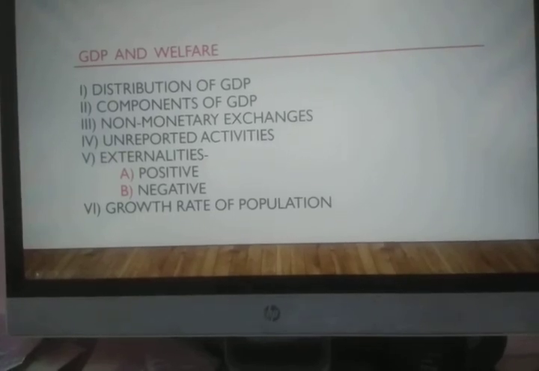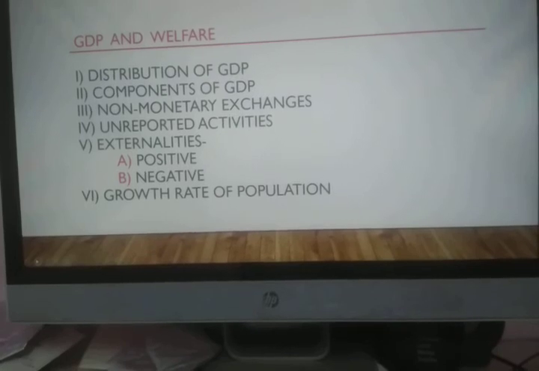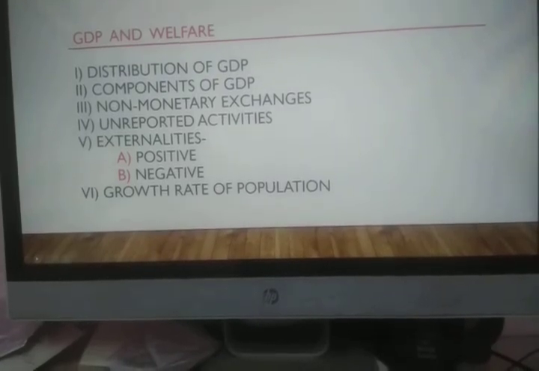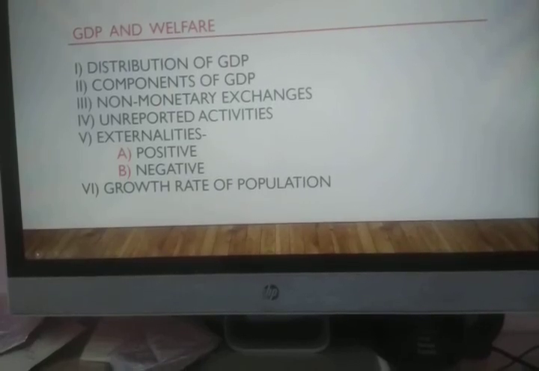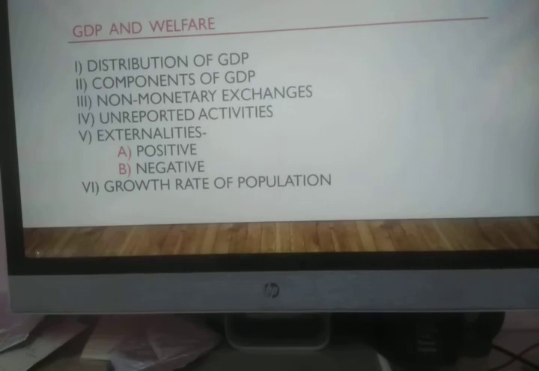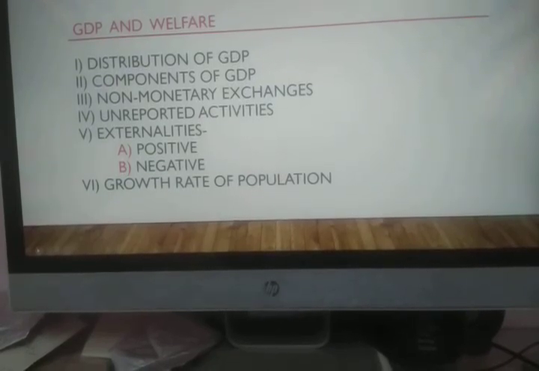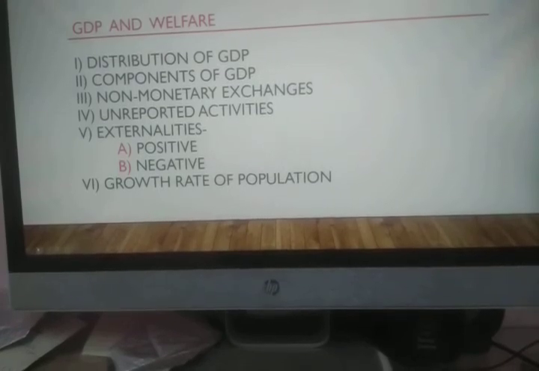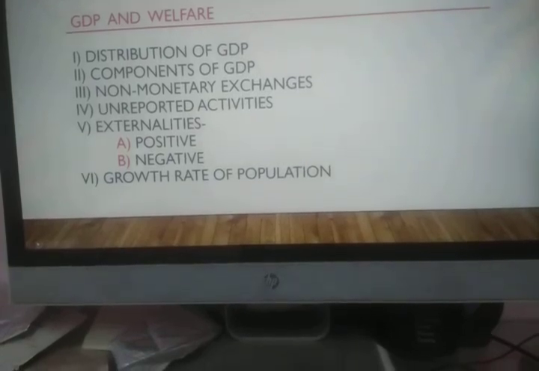So by this, I think it's very, very clear what is GDP, what is real GDP, what is nominal GDP, and how they are going to contribute to welfare. There is another concept which is very, very common nowadays, and that is green GNP. Green GNP means increase in the gross domestic product plus NFIA, or you can call it gross national product, without harming the environment.